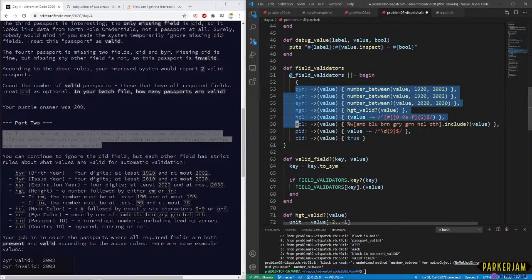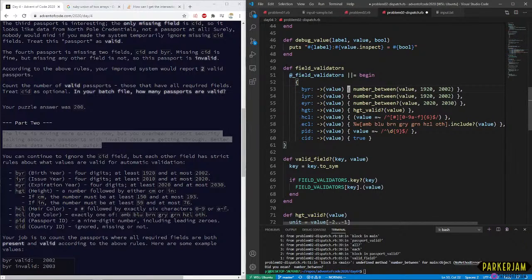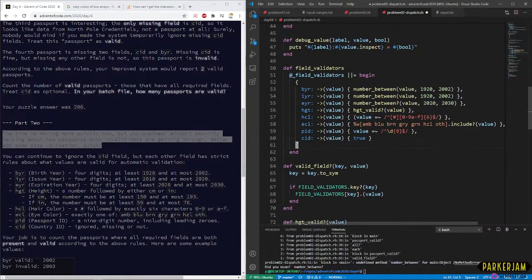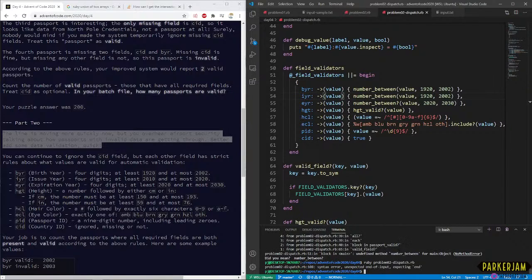So we're wrapping it in a method, so that means we don't need to worry about number between, HTTP valid, all those existing until the very last second. And we're wrapping this in a memoization pattern again, so that if field validators is called multiple times, which it will, we only define this whole hash table once. Otherwise, every time we call it, it would be initializing all these lambdas, and that's a little wasteful. It wouldn't actually hurt the logic of the code.